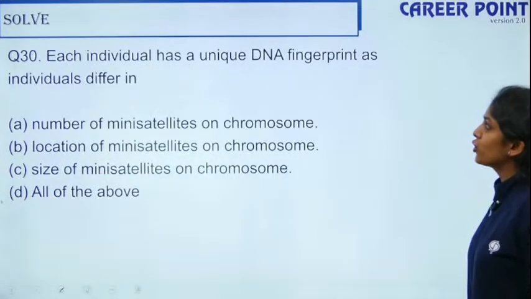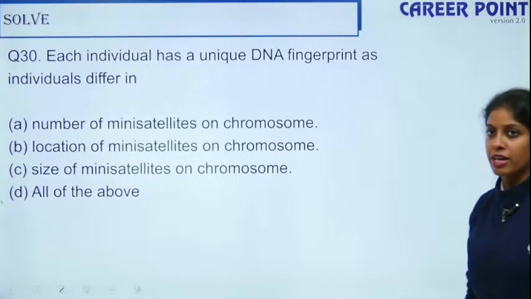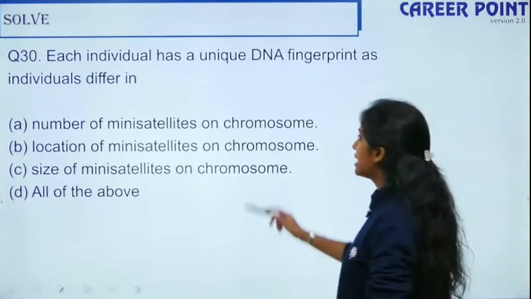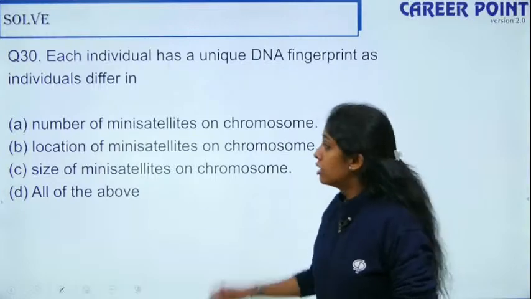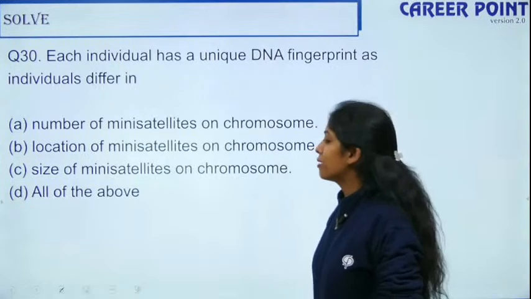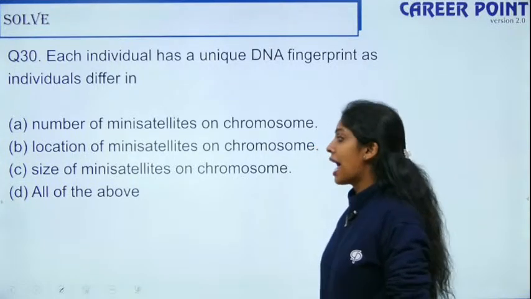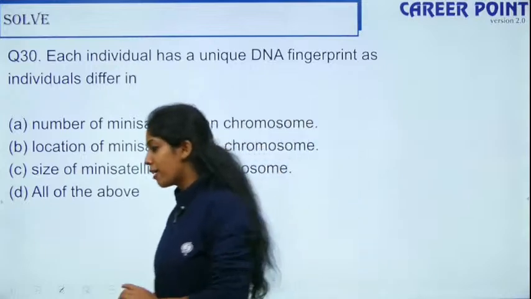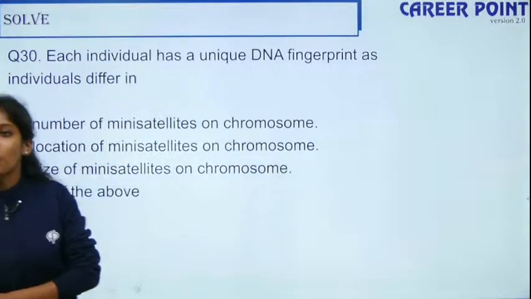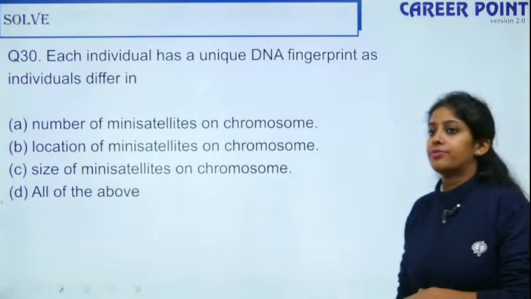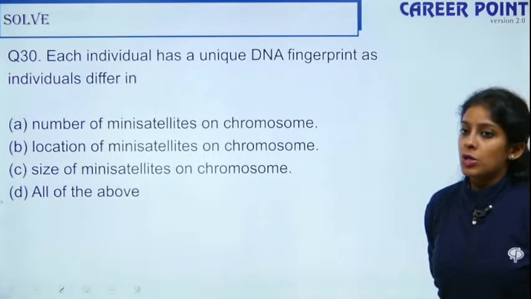So each individual has a unique DNA fingerprint as individuals differ in the number of mini satellites on chromosome, the location of mini satellites on chromosome, the size of mini satellites on chromosome, and all of the above. So why do we all differ in DNA fingerprints? What is the most probable reason? Yes, quick.